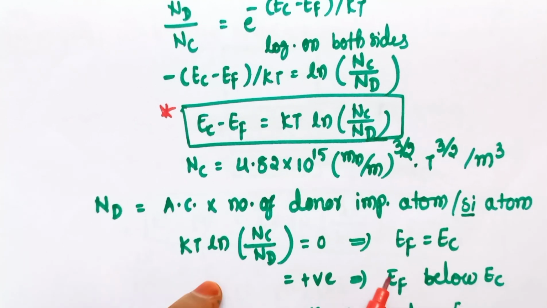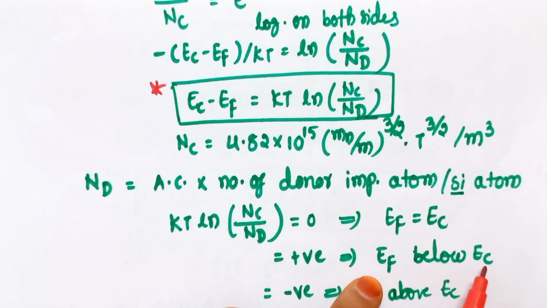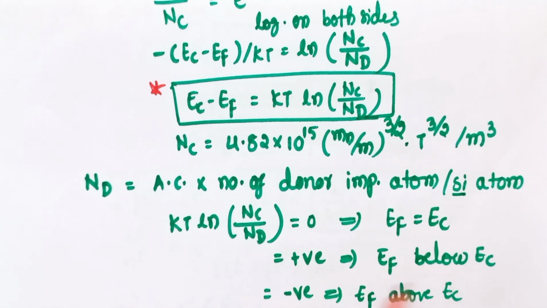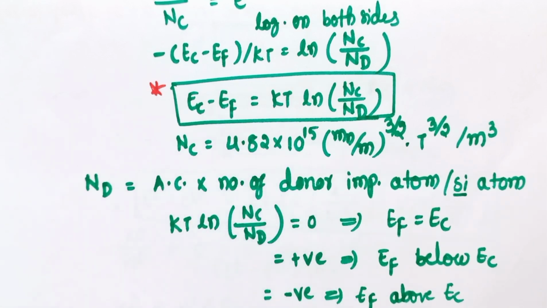And if the value is negative, then the Fermi level Ef will fall below the conduction band, that is Ec. If its value is positive, then the Fermi level will be at the top of the conduction band, that is Ef is above the Ec. So this is how the value of Kt ln of Nc by Nd decides the placement of the Fermi level in case of n-type semiconductor.